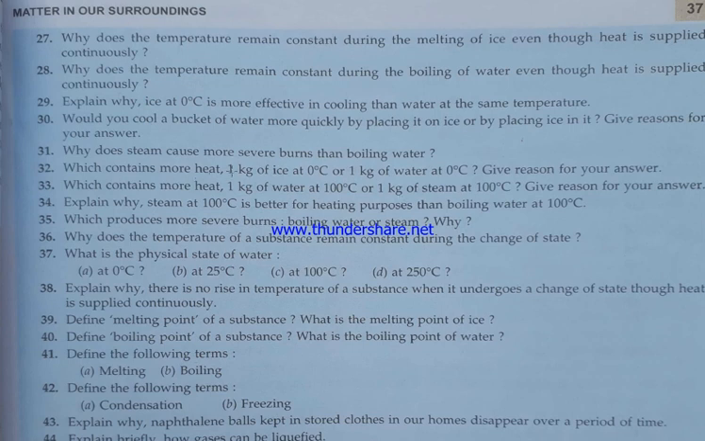Which contains more heat, 1 kg of ice or 1 kg of water? The answer is 1 kg of water. Which contains more heat, 1 kg of water at 100 degrees Celsius or 1 kg of steam? Answer is 1 kg of steam. Explain why steam is used for heating purposes. Because it contains latent heat of vaporization. Which produces more burns? That is steam, due to latent heat.